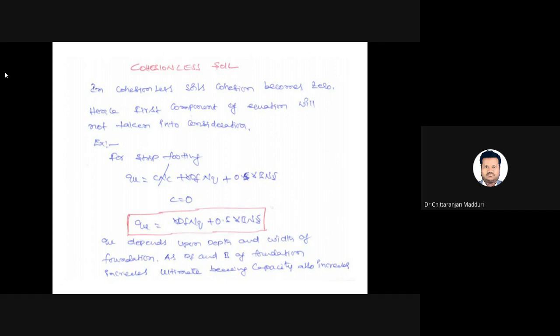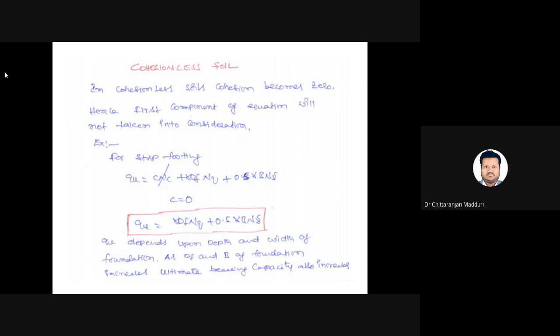Suppose you take the formula for strip footing: ultimate bearing capacity equals c Nc plus gamma Df Nq plus 0.5 gamma B N gamma. It is a cohesionless soil, that means cohesion equals 0 and the first term will be 0. Ultimate bearing capacity equals gamma Df Nq plus 0.5 gamma B N gamma. So in the case of cohesionless soil, the ultimate bearing capacity depends upon the depth and width of the foundation.